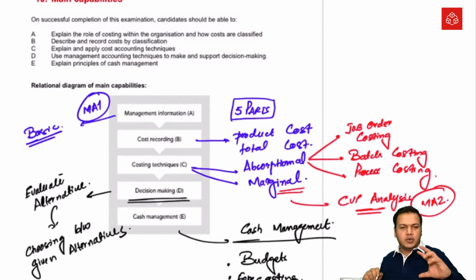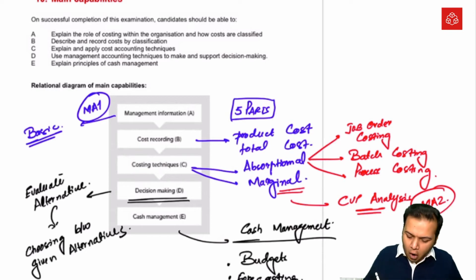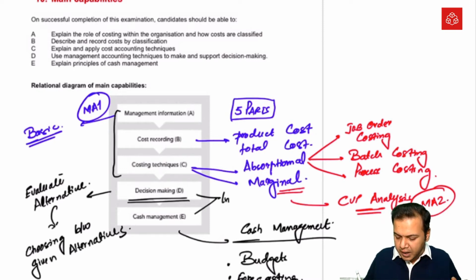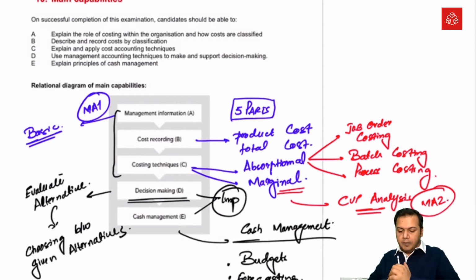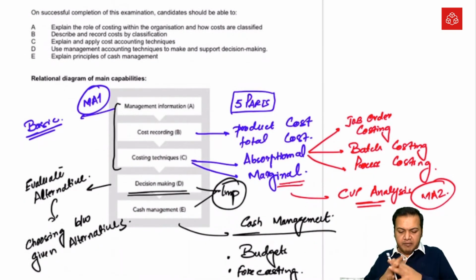The key to getting a good score or passing this paper in the very first attempt is, first, you need to remember MA1. This is very important because these first 3 parts are just a repetition of the previous course, MA1. Decision making and cash management are completely new topics, and based on that I can say both are important because these are new topics. These will be tested for the very first time. So this is the complete course of MA2 that we will study.